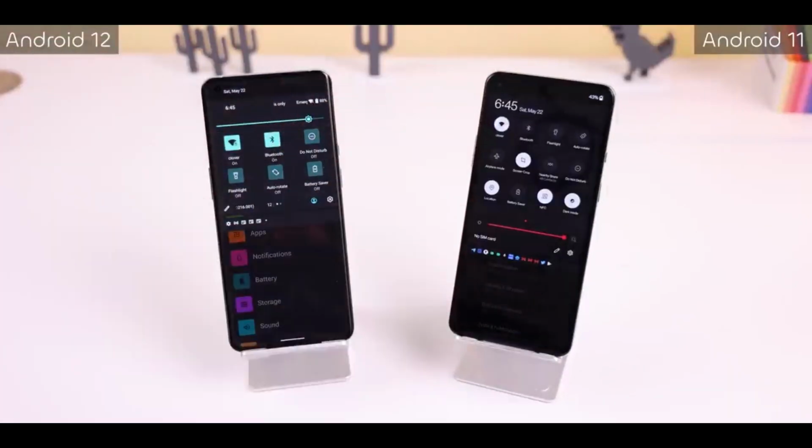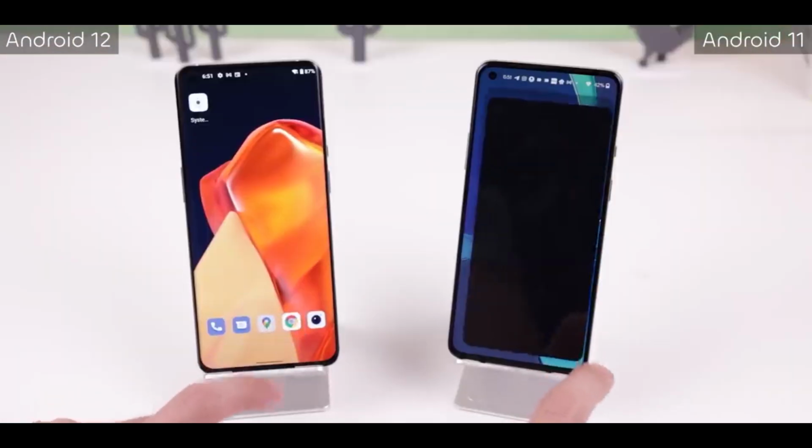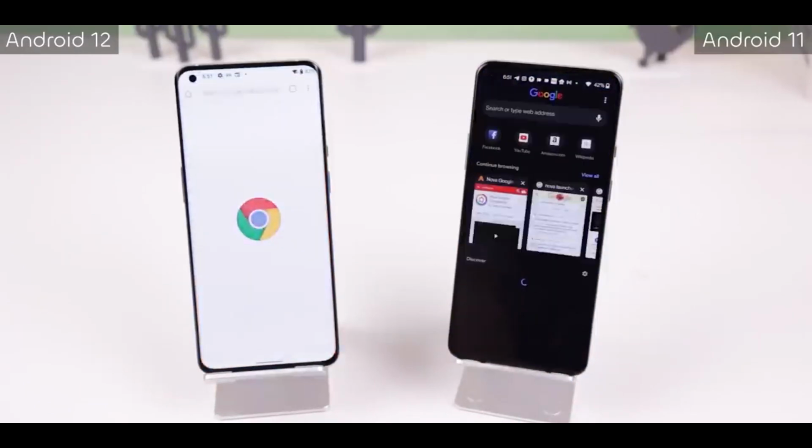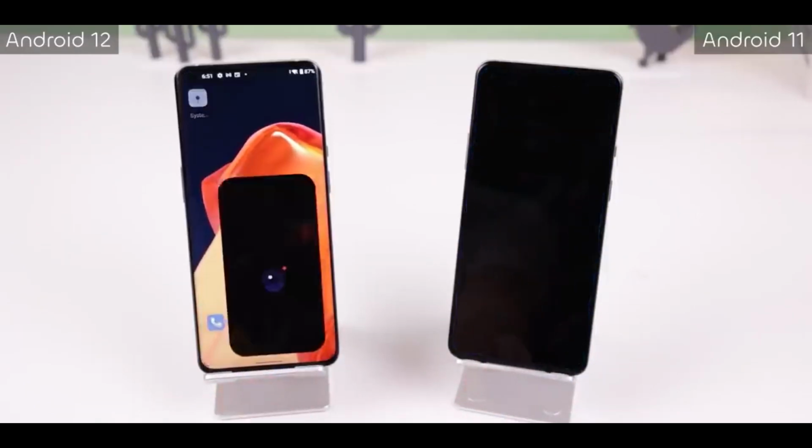The other thing you can see is a splash screen. Whenever you open an app, you can see a splash screen for that app. It's mandatory for all the apps on Android 12, and you can see it on the OxygenOS 12 update also. There are also some features which OnePlus is bringing.